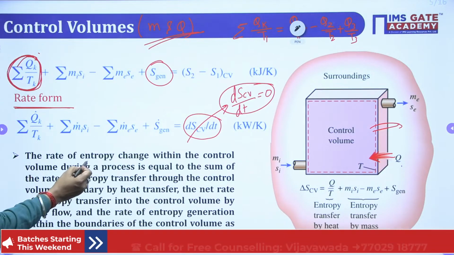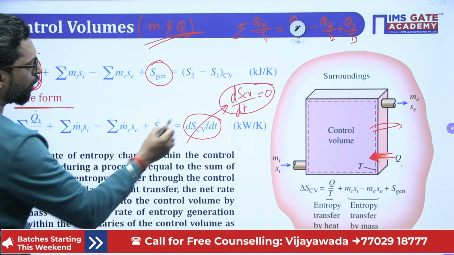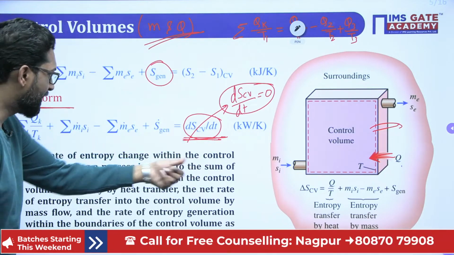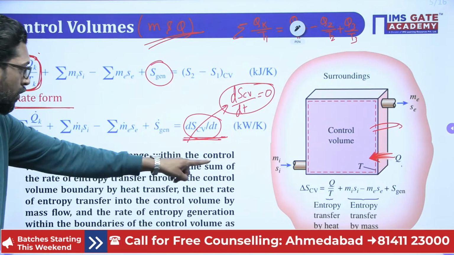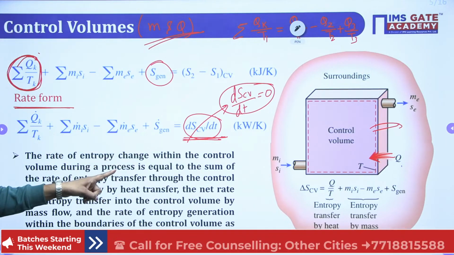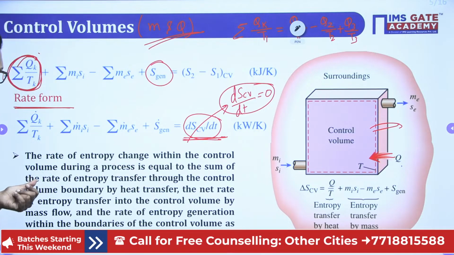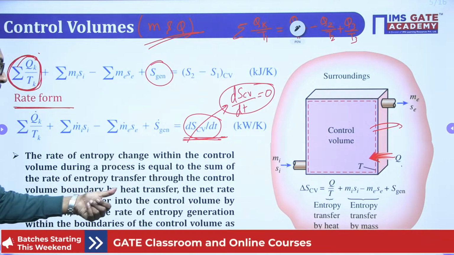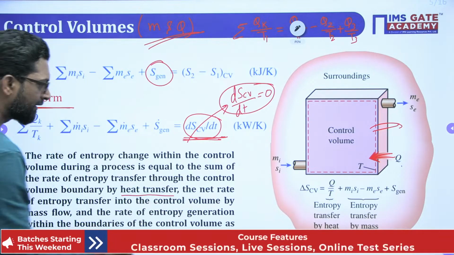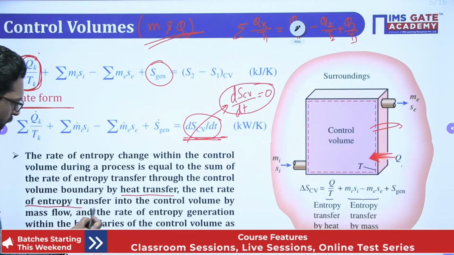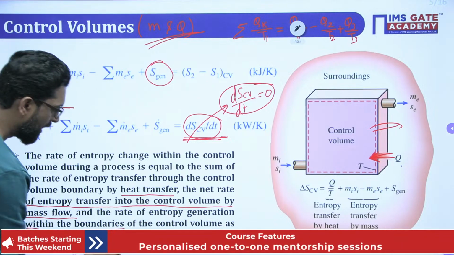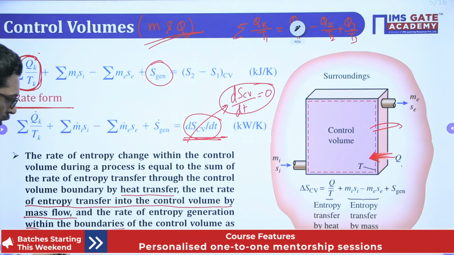the rate of entropy change within the control volume during the process is equal to the sum of the rate of entropy transfer through the control volume boundary by heat transfer and the net rate of entropy transfer into the control volume by mass flow and the rate of entropy generation within the boundary of the control volume as a result of irreversibility.